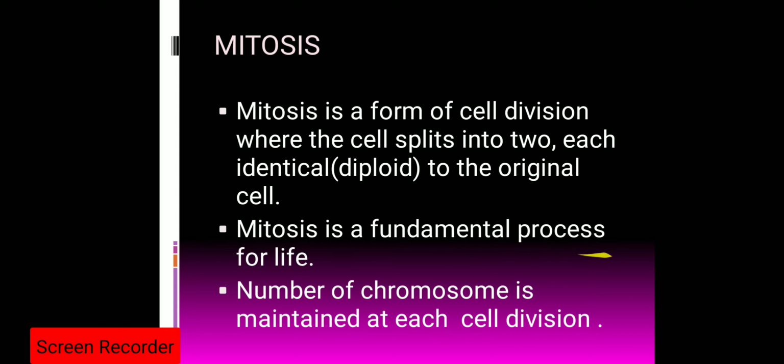Mitosis is a fundamental process for life because it is performed by all the somatic cells, which helps in the growth, development and maintenance of our body parts. Whereas meiosis occurs only in the germinal cells. The number of chromosomes is maintained at each cell division. That is the characteristic feature of mitosis. Just now I said that if the parent cell has 46 chromosomes, the daughter cells will also have 46 chromosomes each.